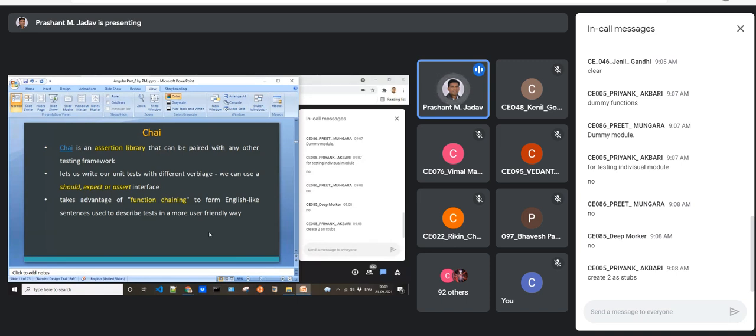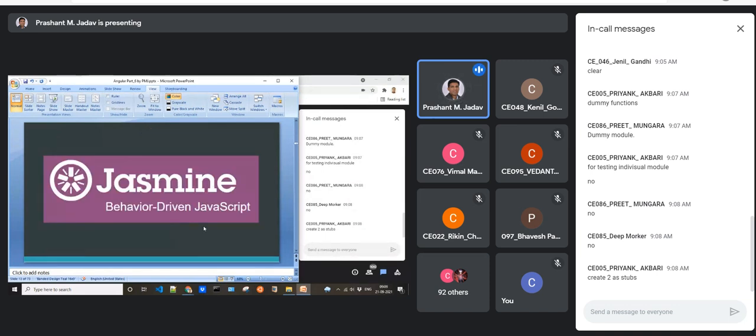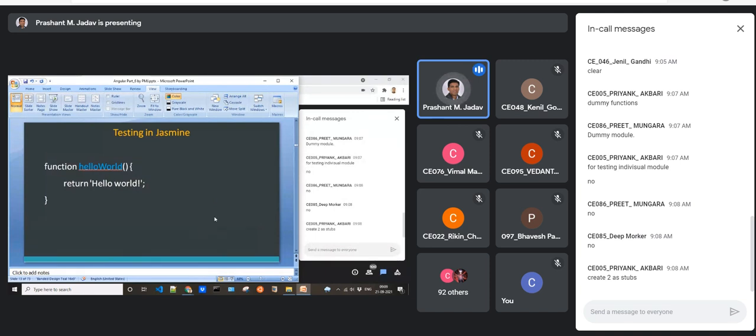Okay, so there is one more library, Chai, which is an assertion-based library with functionality similar to Jasmine. Once we learn the Jasmine framework, you will know how this BDD kind of testing works. So let's begin with the Jasmine framework, which is behavior-driven development for testing JavaScript code. Let's begin with a very simple example. I have a function hello world which returns a static string hello world. I need to test it. So how to test it? What are the test cases for this function?